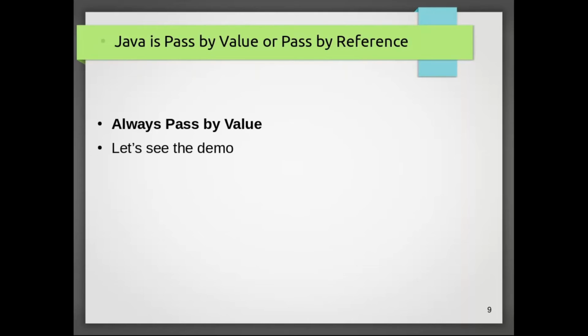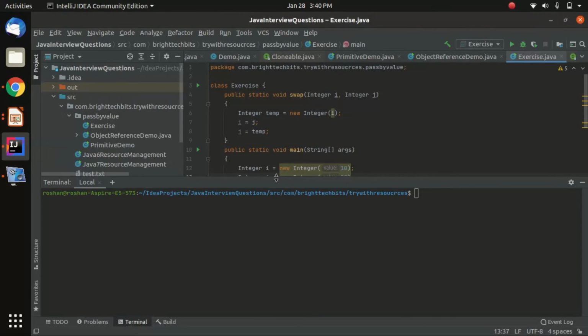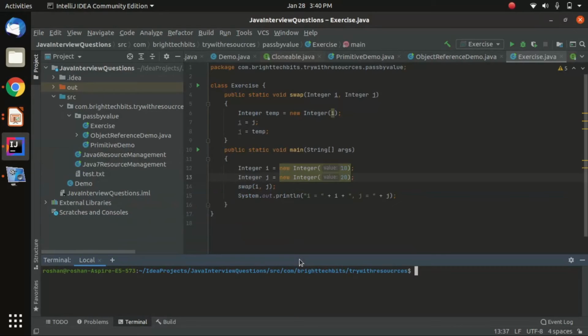Another question is, is Java passed by value or passed by reference? This is also one of the confusing questions, guys, for Java candidates, and here we actually get confused with other languages too, but keep in mind Java is always passed by value. So let's see a demonstration which will give you a clear idea about why Java is passed by value. So let's get started.